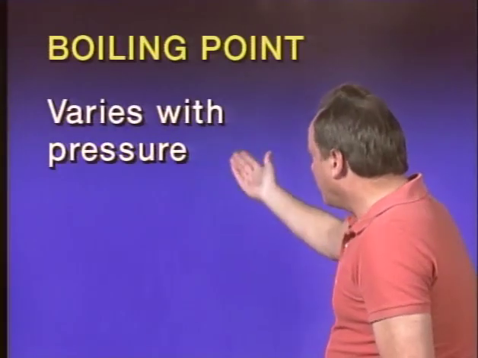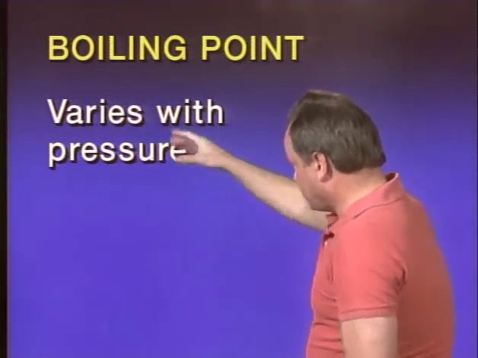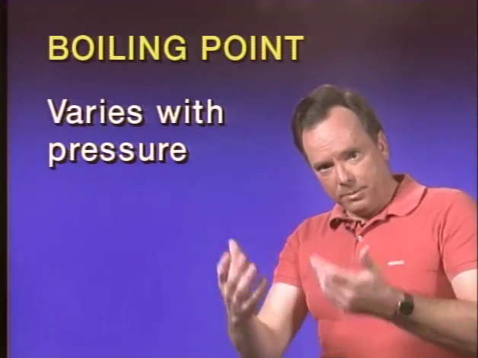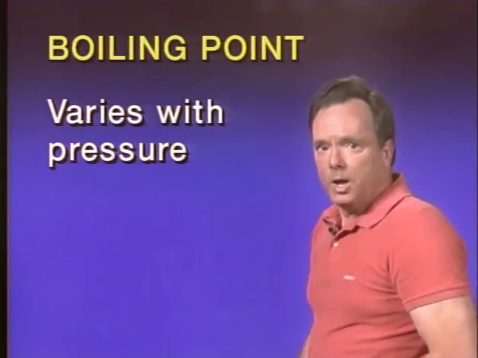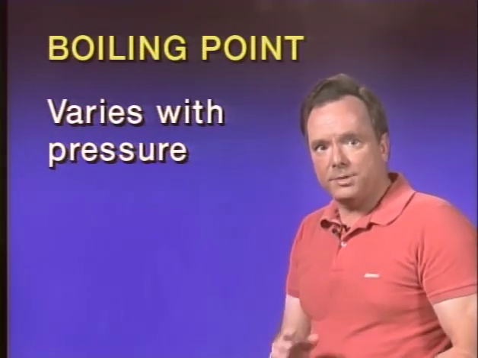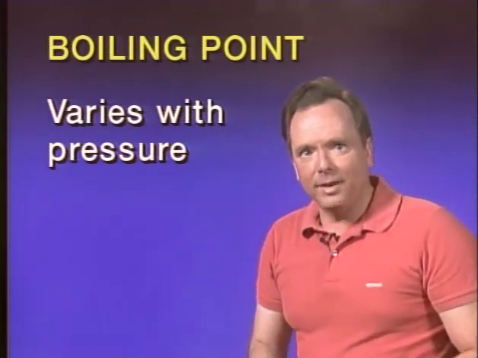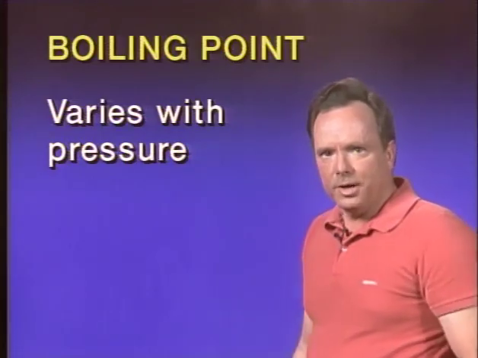All right, let's take a look at another question they're going to ask you about a liquid. They say you have a given liquid. When will it boil? Well, the boiling point of a given liquid varies with the pressure. You have a pail of water down here, and take that water up in the mountains and try and boil it. You'll find that the temperature that it boils will be much lower because the air pressure is less. And if you take it down to sea level or even below sea level, then the boiling point will be higher because it varies with the atmospheric pressure that's on it.